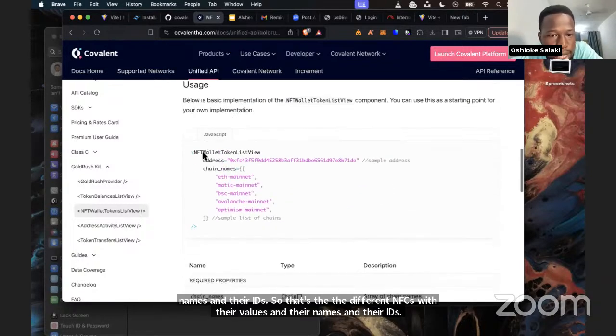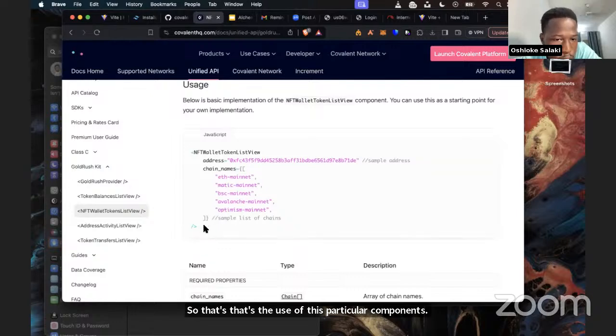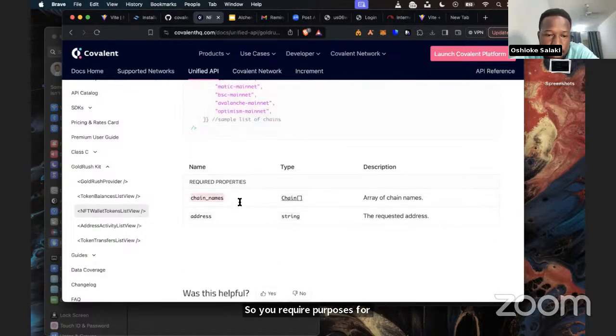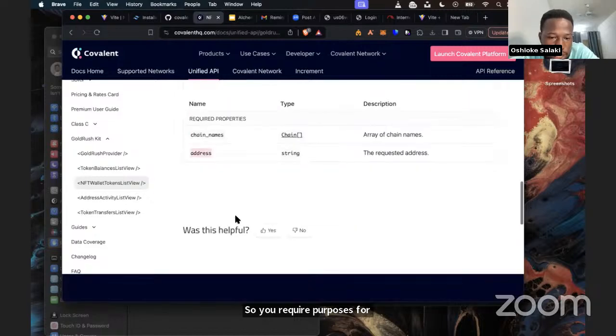So this is how we can use this particular component. We can just copy this out. The required properties for this component are the chain names and the address.